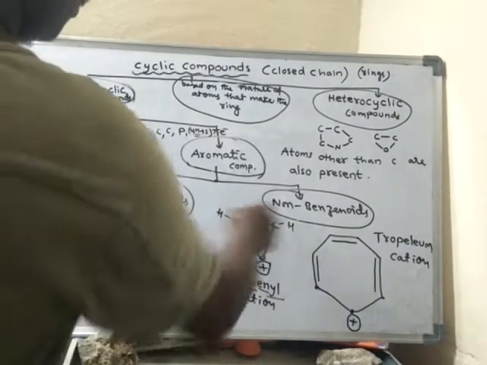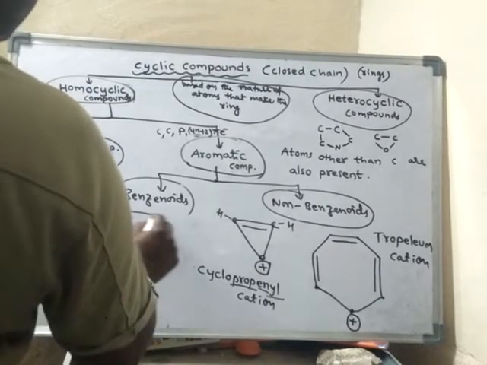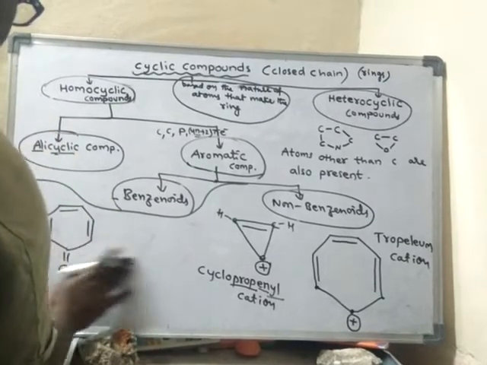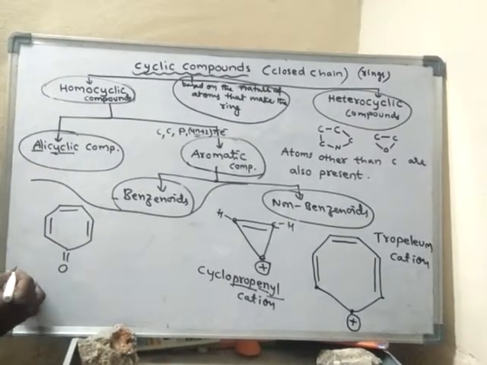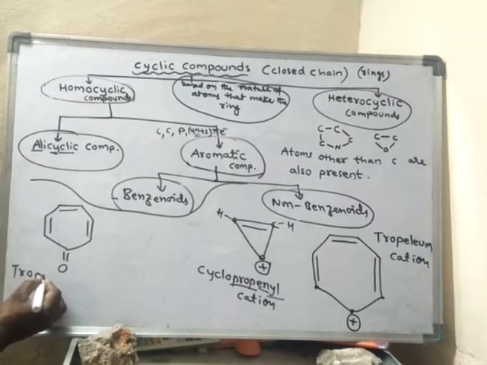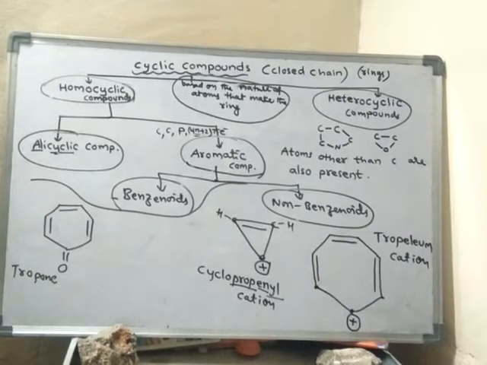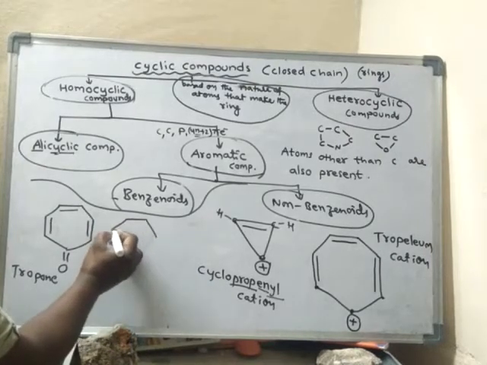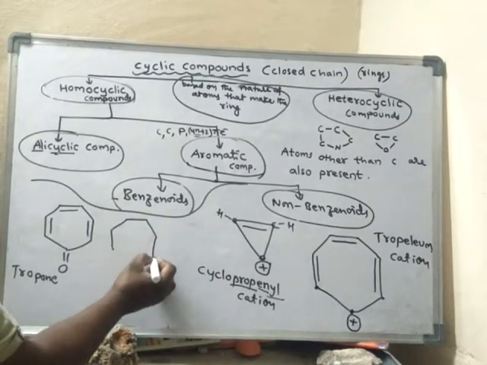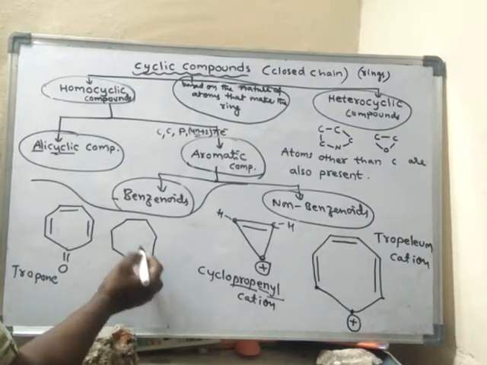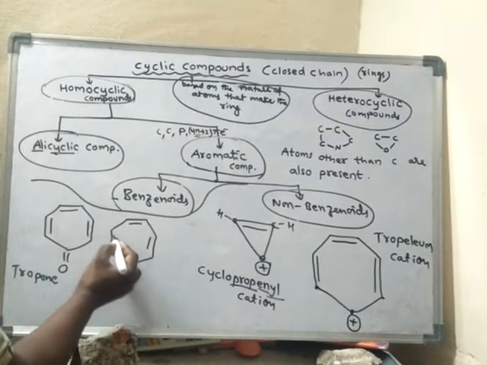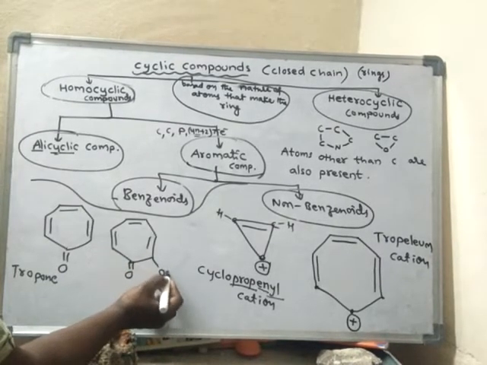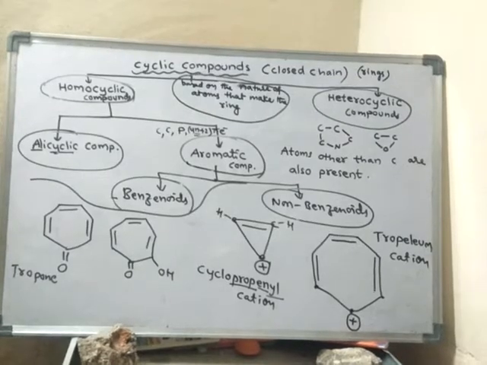We are learning about non-benzenoids. Another example. This is tropone. This is also a non-benzenoid.